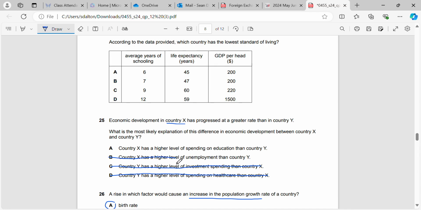Country X has a higher level of unemployment. Again, that's not a likely explanation. We'd expect unemployment to be lower in country X than in country Y, because they're developing, or getting richer, quicker. So, country X has a higher level of spending on education than country Y. That would be an explanation of why country X is developing quicker than country Y. People are becoming more skilled, getting access to better education.